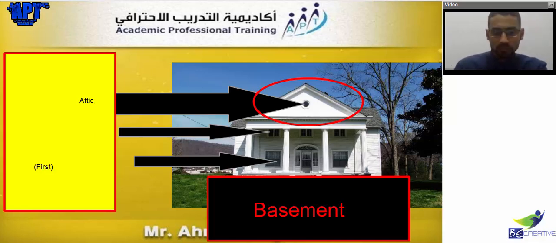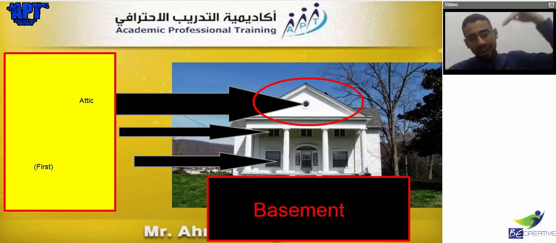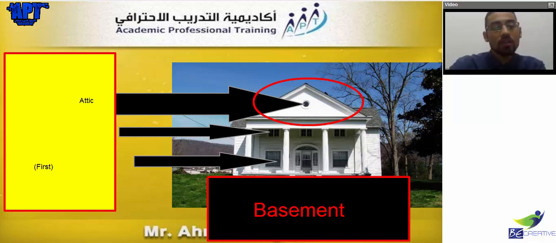Basement. Very nice. It's a room under that house. Now, house with basement. Yes, that's a clear picture. Perfect.